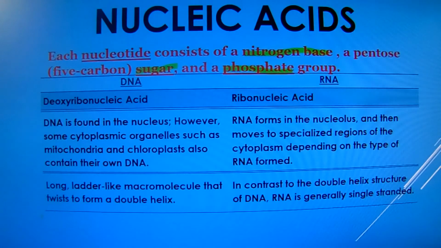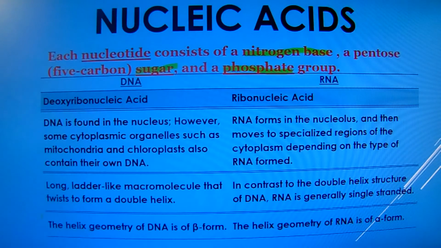DNA is a long ladder-like macromolecule that twists to form a double helix. In contrast to the double helix structure of DNA, RNA is generally a single-stranded structure. The helix geometry of DNA is of beta form, whereas the helix geometry of RNA is alpha form. We will now discuss the chemical structure of the three components of the nucleotides.